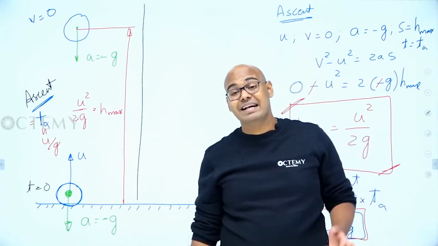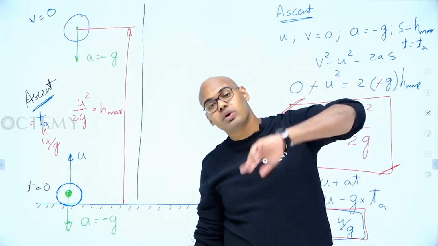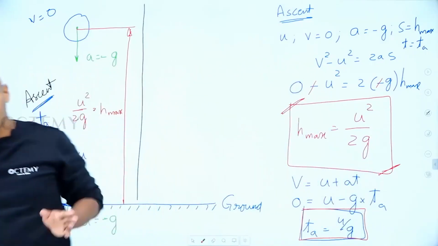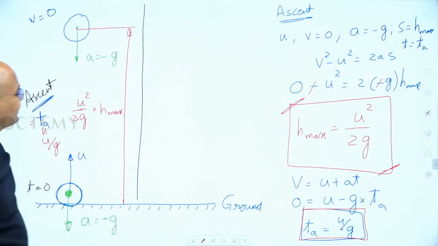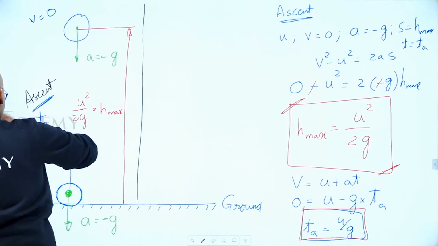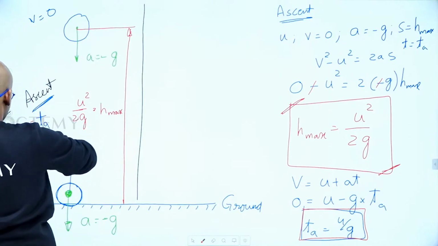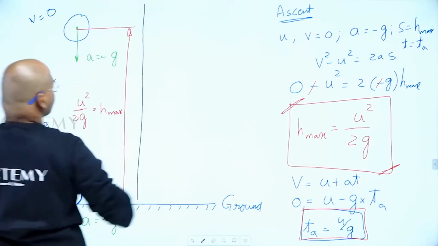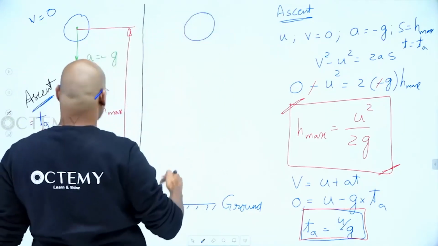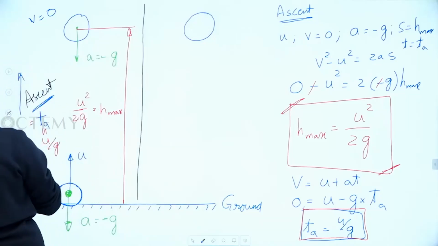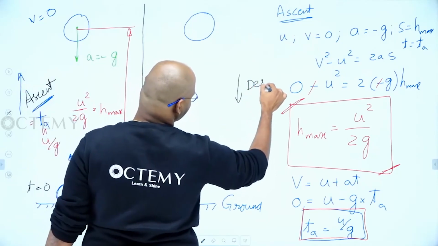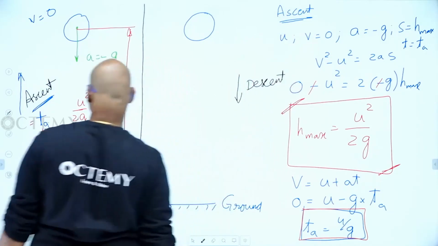Next, third question. Time taken to reach the ground back. When does it happen? It happens during descent, right? Now, please see here, all of you. Now it started coming down. Here it is going up, so I called it ascent. Now it started coming down, and that is nothing but descent, right?